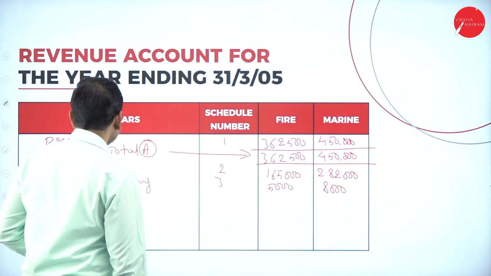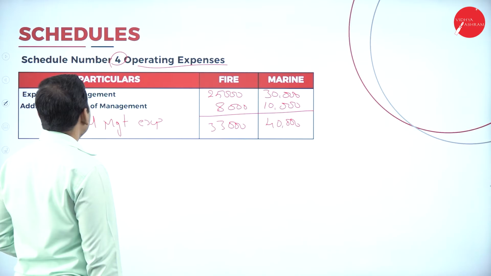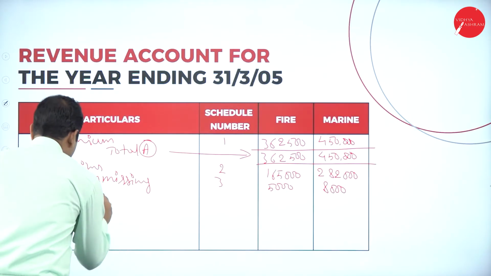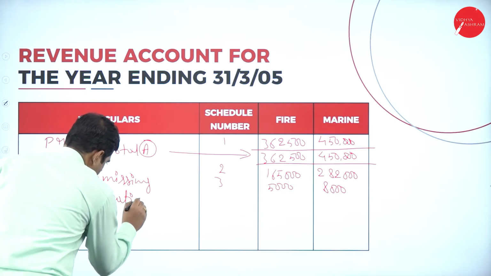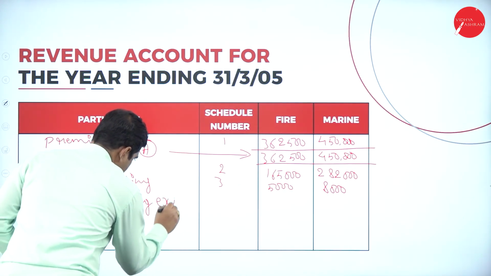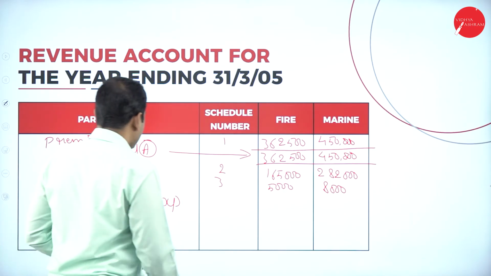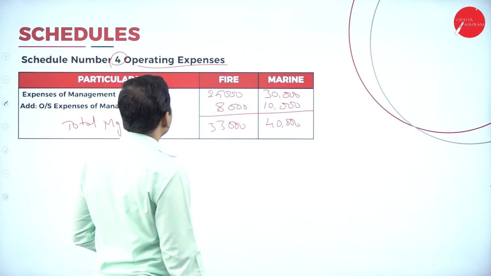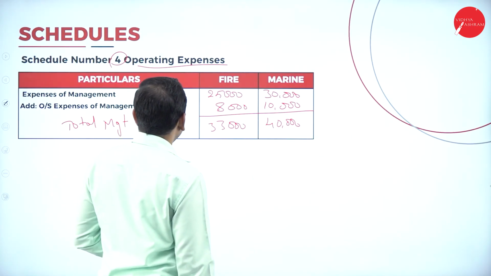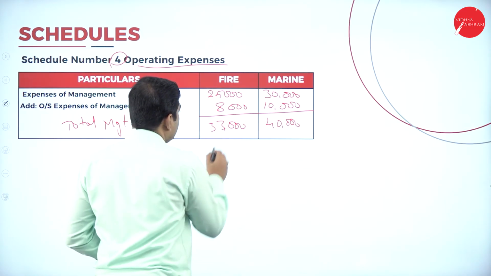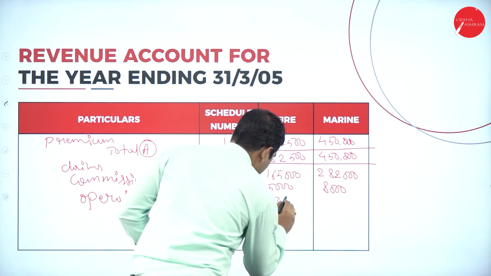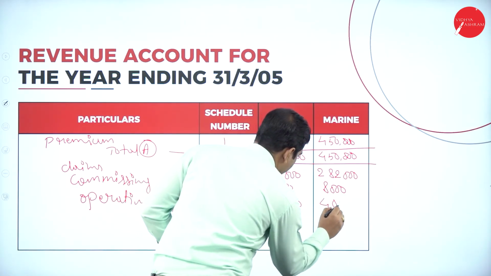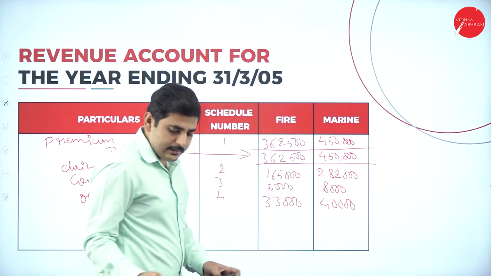Next one, schedule number 4, operating expenses. So how much? 33,000 and 40,000. Let's add now.